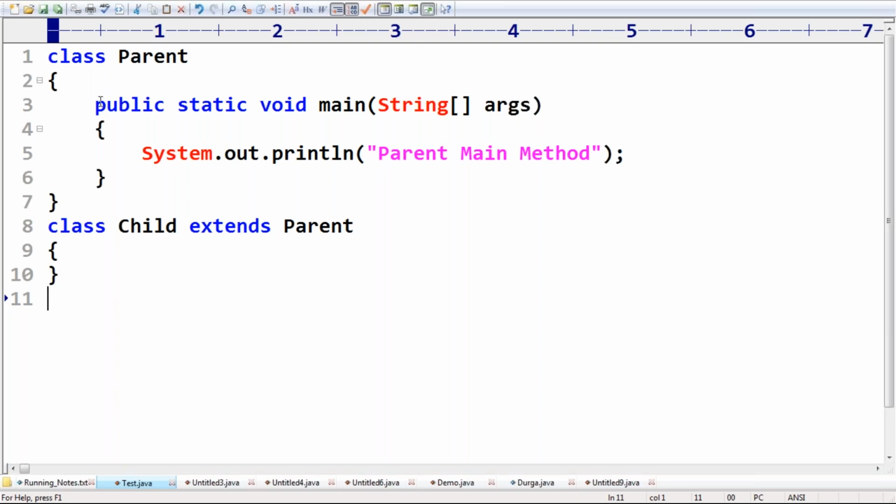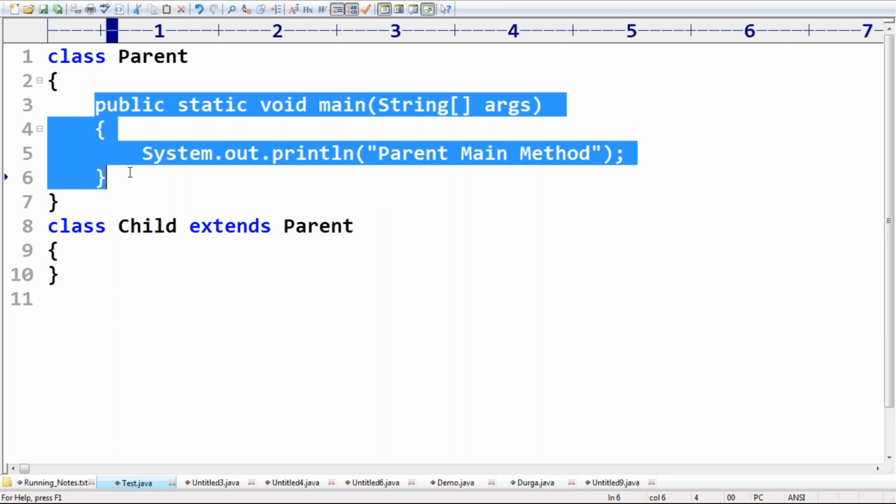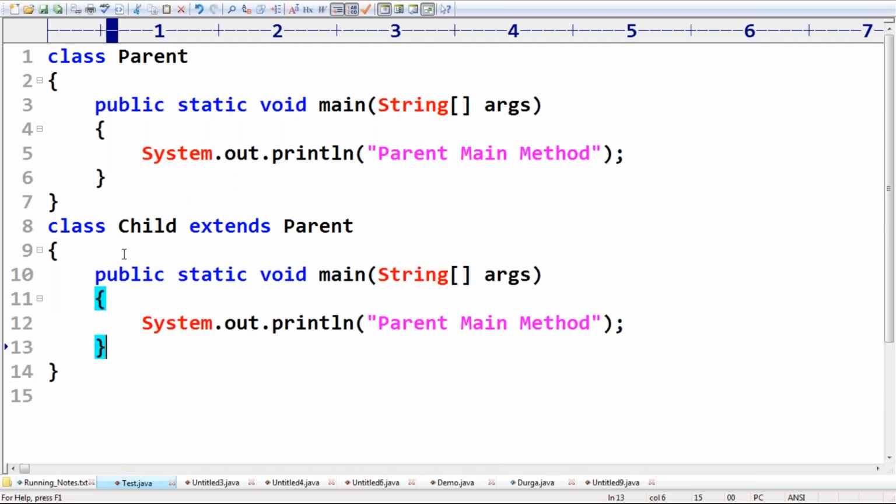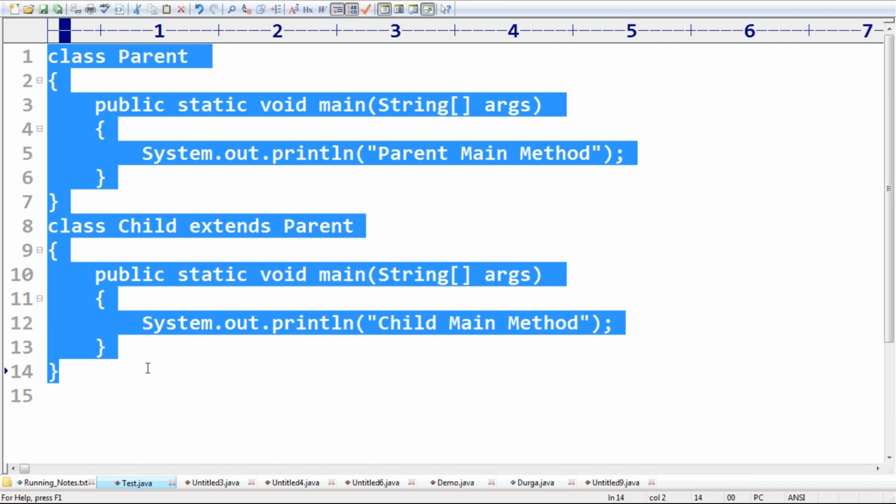In the child class also, can I take a main method or not? Child main method. Now observe carefully. In the child class also, is it possible to take the main method or not? Okay. Why not?